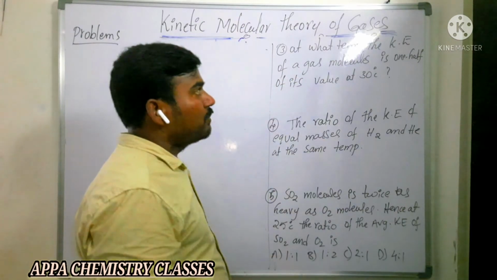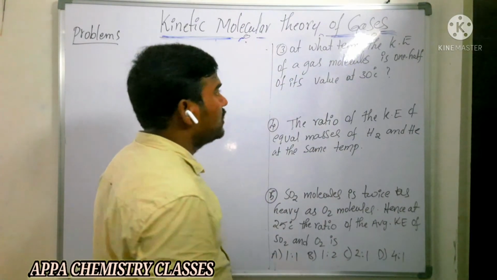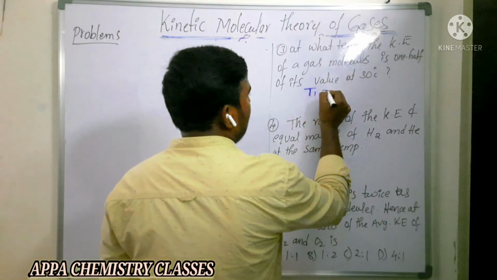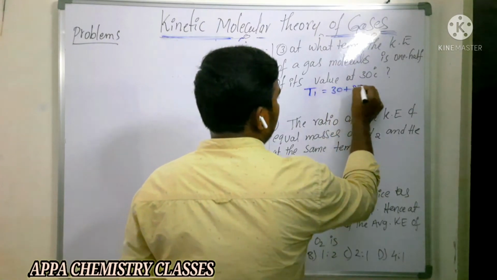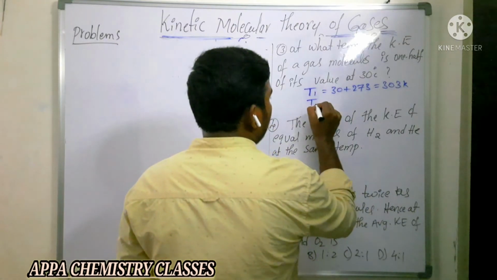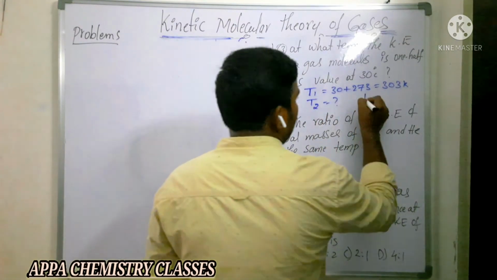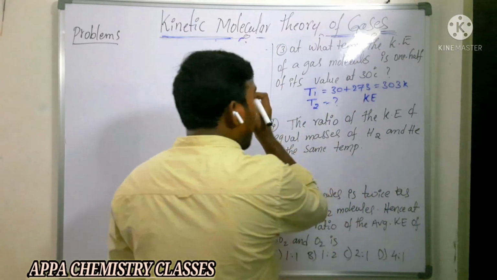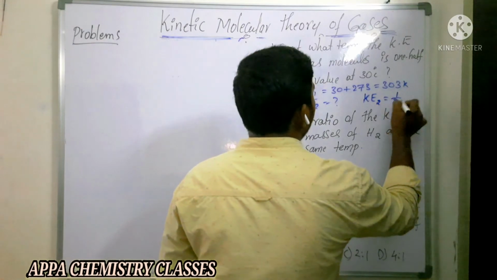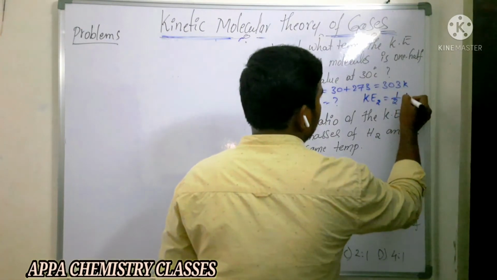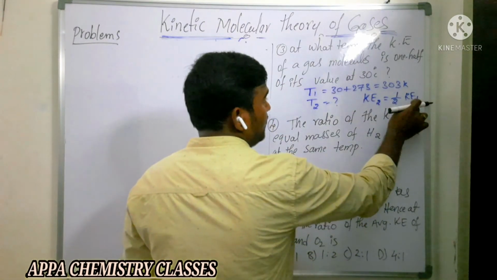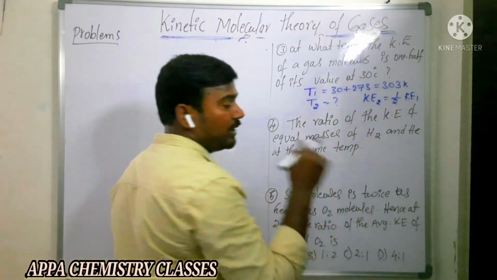You take at what temperature the kinetic energy of a gas molecule is 1/2 of its value at 30 degrees Celsius. Initially at T1 is what? 30 plus 273, that is 303 Kelvin. Okay. At what temperature the kinetic energy of the second gas is 1/2 of its value at 30 degrees Celsius? That is, kinetic energy initially at 30 degrees Celsius is KE1. At T2 temperature, the kinetic energy is KE2.